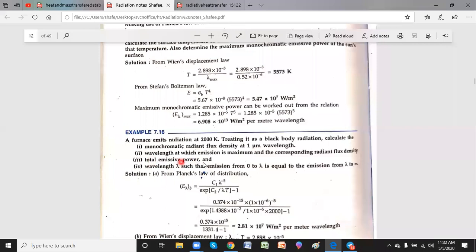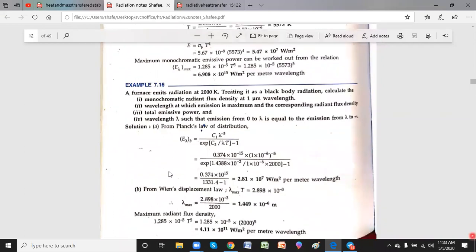Then what is the total emissive power? That is by the Stefan-Boltzmann law. And the wavelength lambda such that emission from 0 to lambda is equal to the emission from lambda to infinity. So step by step, I'll just go through this.